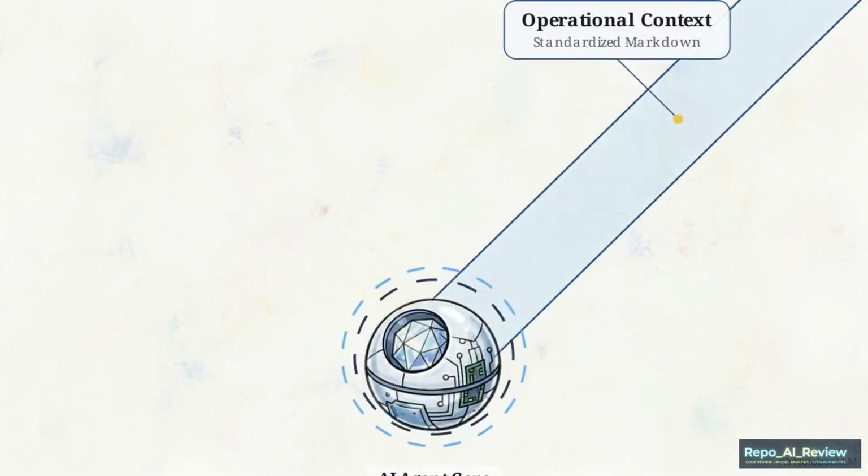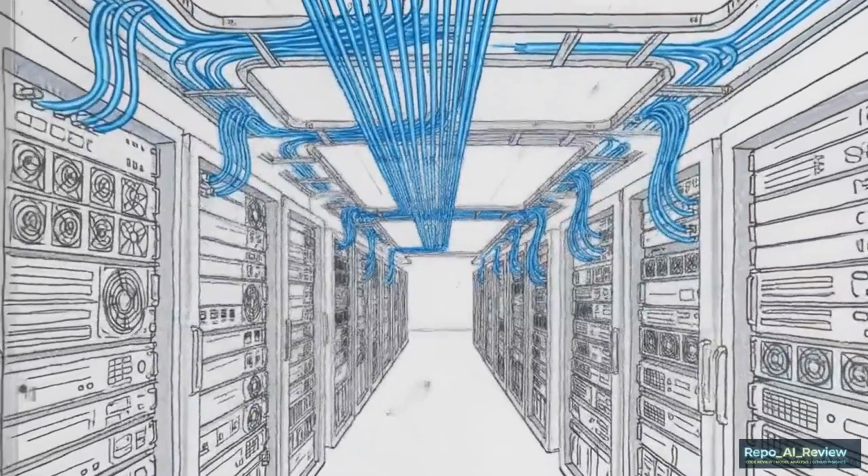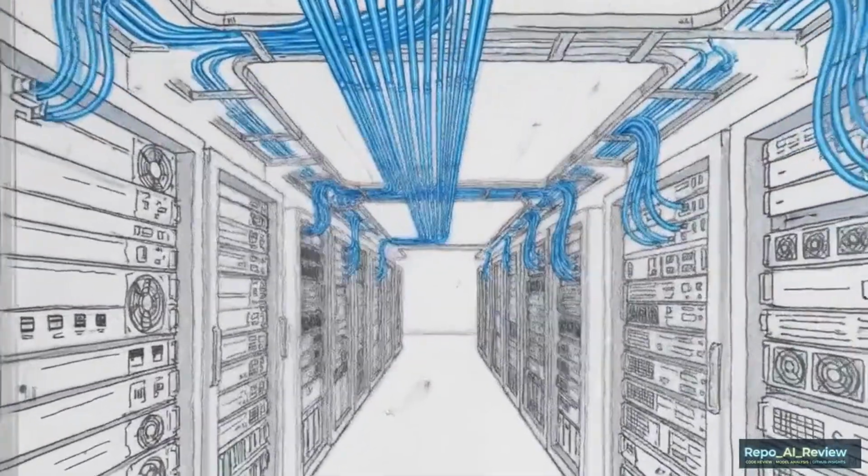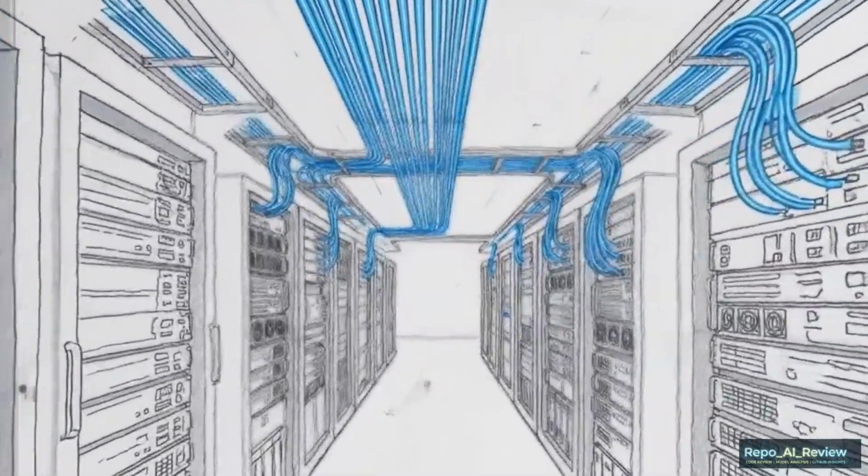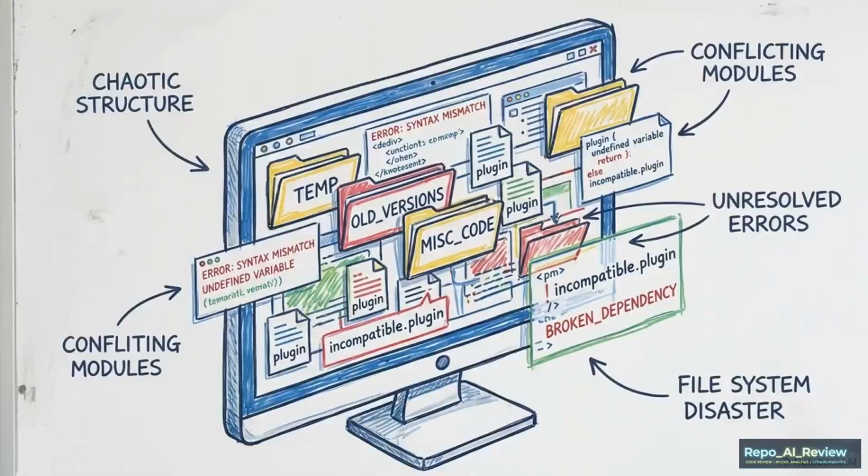This repository provides a method for injecting operational context directly into the agent's native environment using standardized Markdown. Eliminating the need for custom-built bridges is a critical step toward creating a reliable environment for AI-led software engineering. Integration for AWS and Azure currently relies on a fragmented ecosystem of community-authored MCP plugins.